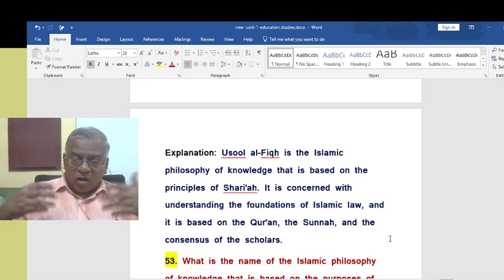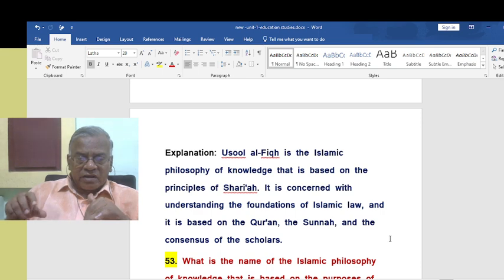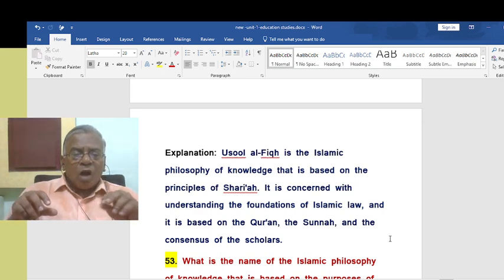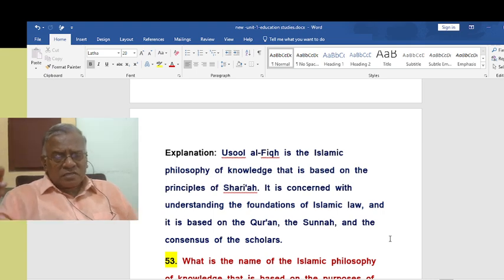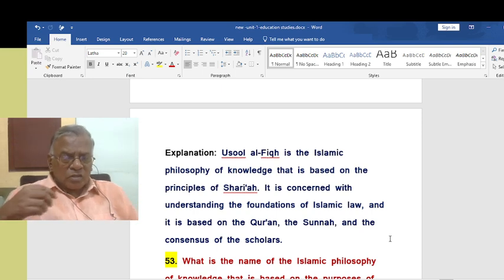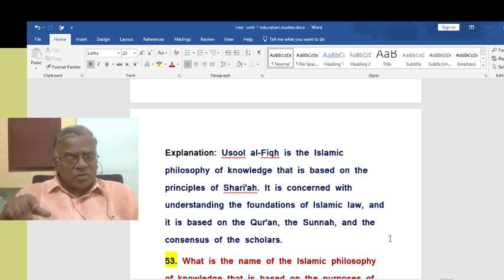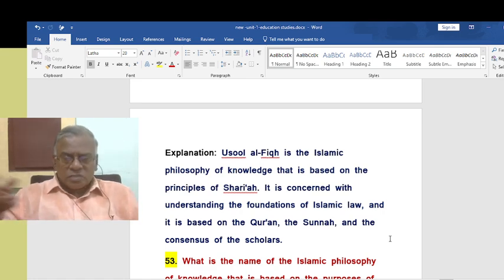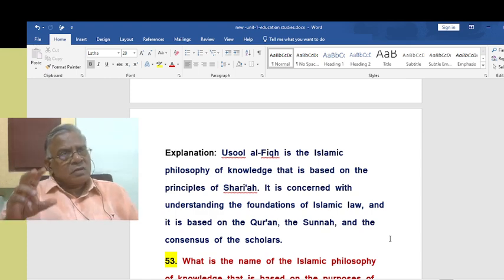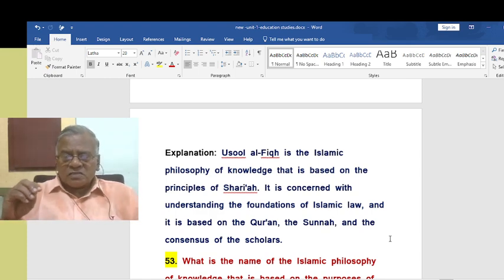Many scholars talk about the practical life of Muslims. So the consensus is also there in Sharia, that is Usul al-Fiqh, the Islamic philosophy of knowledge based on the principles of Sharia, meaning the rules and regulations. These rules and regulations come from the Quran, the Sunnah, and the consensus of the scholars. Like the Holy Bible, the Quran is the holy scripture for Muslims. The Sunnah is the sayings or words uttered by Allah Himself.